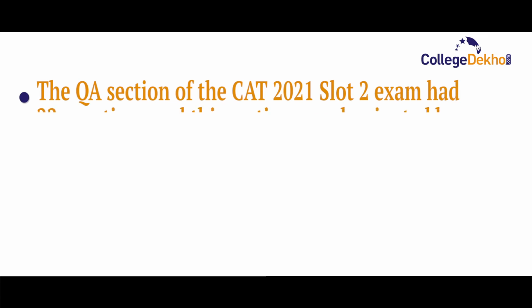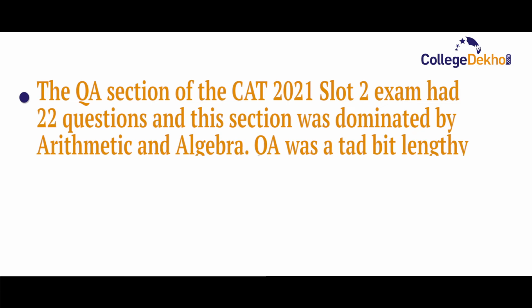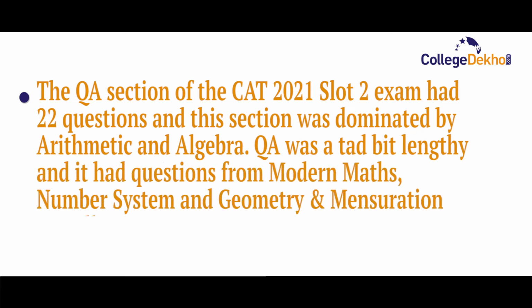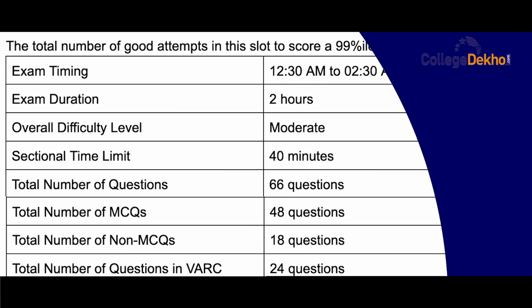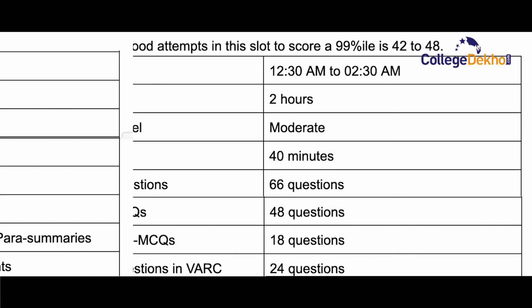QA section of CAT 2021 slot 2 exam had 22 questions and this section was dominated by arithmetic and algebra. QA was a tad bit lengthy and it had questions from modern maths, number systems and geometry and mensuration as well. The total number of good attempts in this slot to score a 99 percentile is 42 to 48.